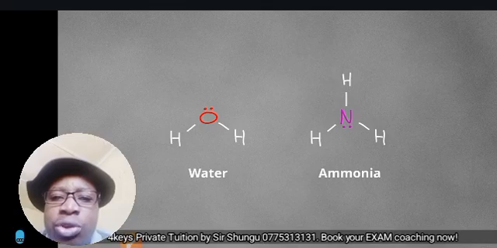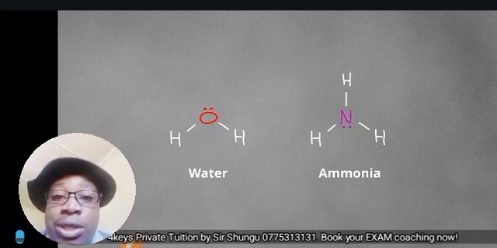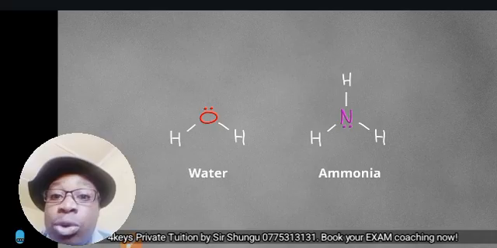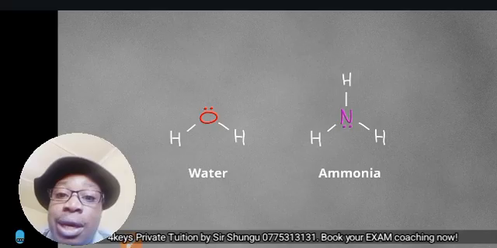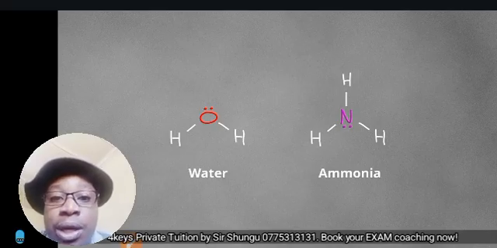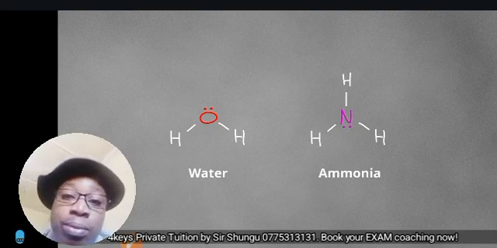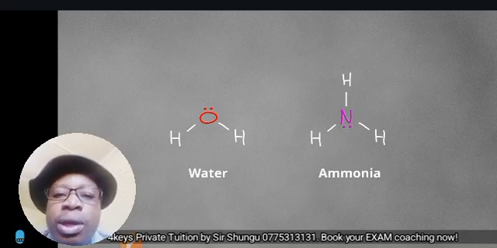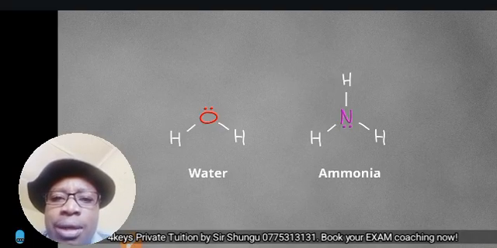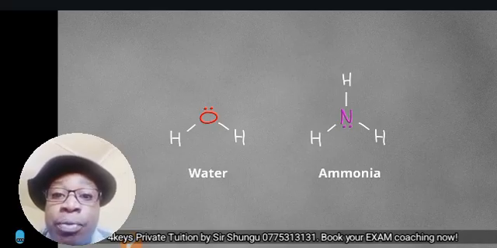So what are these? It's an idea that you need to use to try and simplify things for yourself. Think of water and ammonia as where this idea begins. You can think of ammonia as the nitrogen version of water. Here the only difference is that nitrogen is going to be able to make 3 bonds instead of 2 bonds. It has a lone pair, and water also has a lone pair that it can donate, etc. But just think of ammonia as the nitrogen version of water. These are analogs of each other.